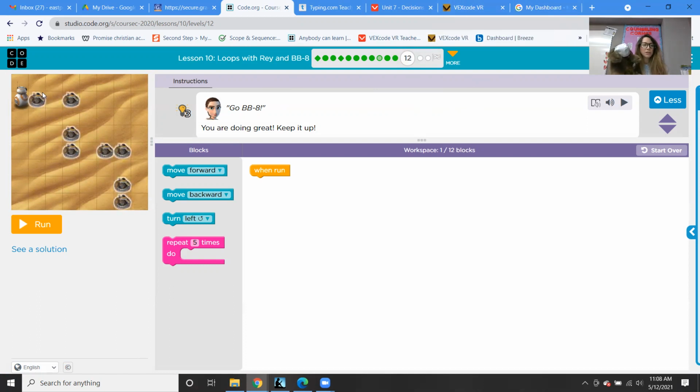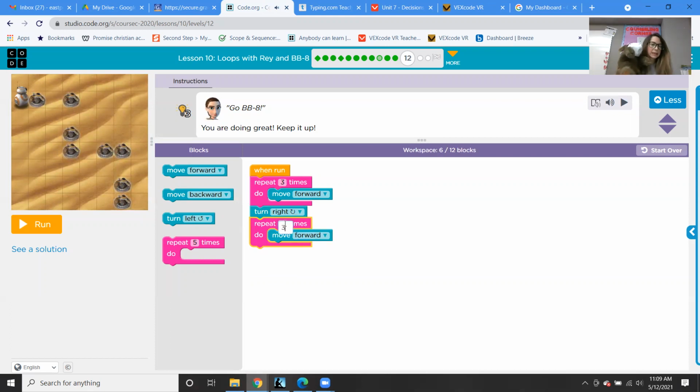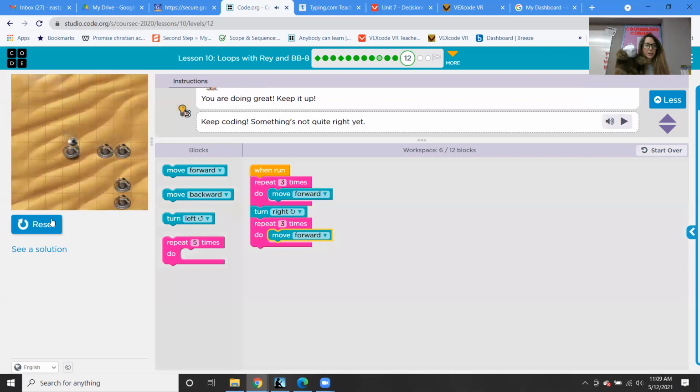Okay, so let's try to do this again. So now we know we're going to move forward 1, 2, 3 times. So let's use our repeat block. And then we know we're going to turn right. And then we're going to move forward 1, 2, 3 times. So we're doing that again. So we actually might have a pattern. So let's see where we are now.